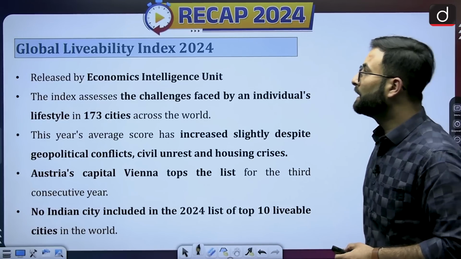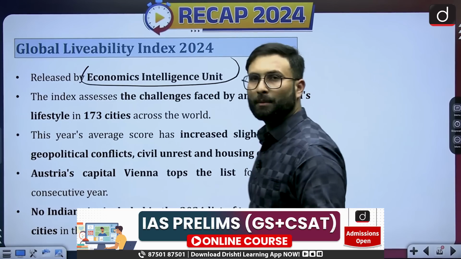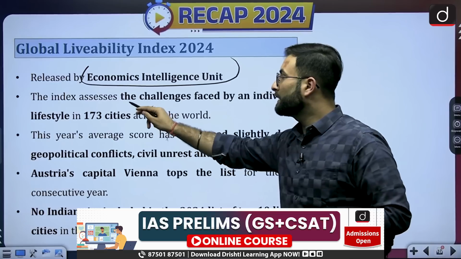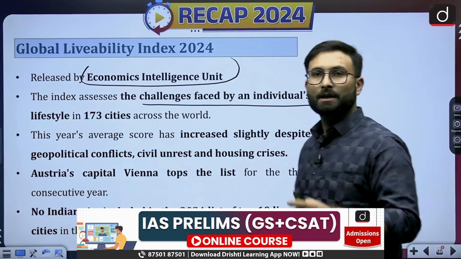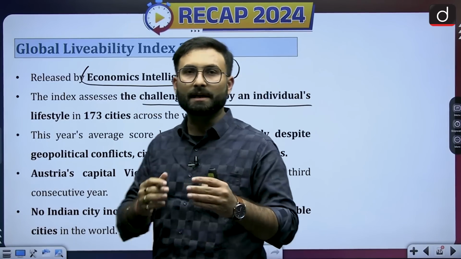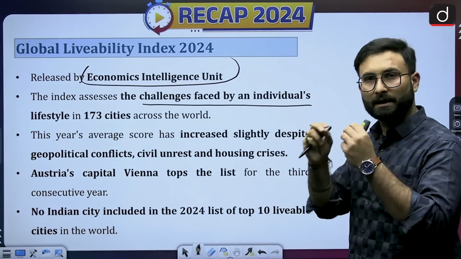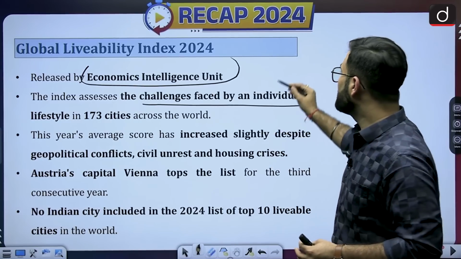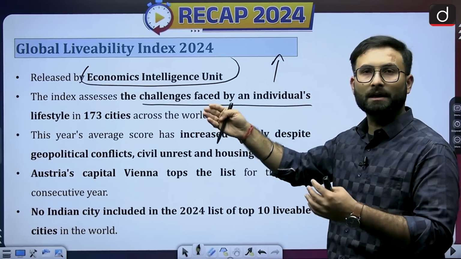Moving further, Global Livability Index 2024. It is released by the Economist Intelligence Unit, and it indexes the challenges faced by an individual's lifestyle, assessing the standard of living. They have said that despite geopolitical tensions, there is a slight increase in the livelihood or lifestyle of the people.